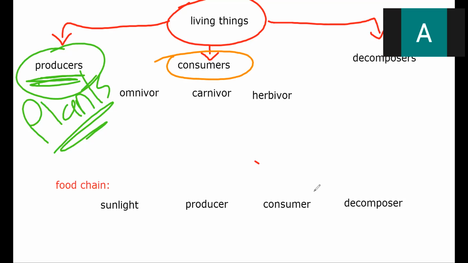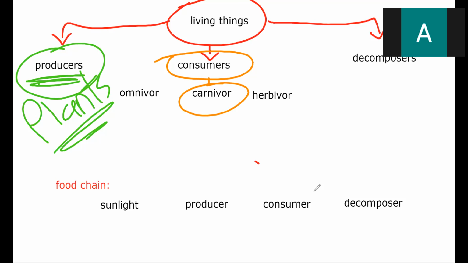What can we call them? Carnivore, herbivore, omnivore? If they eat only animals, we call them carnivore. Only animals.